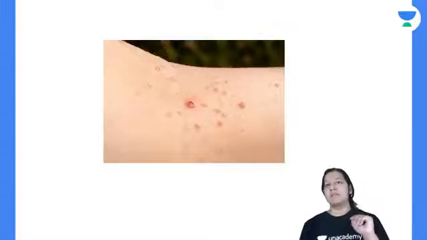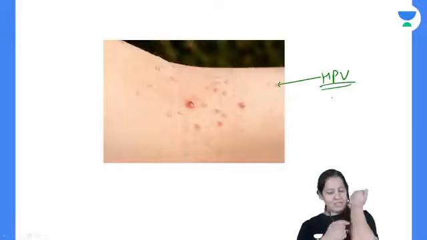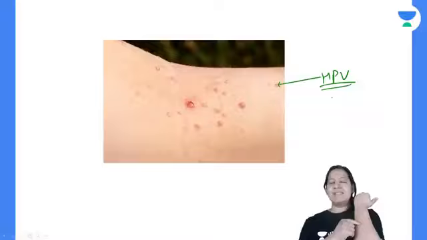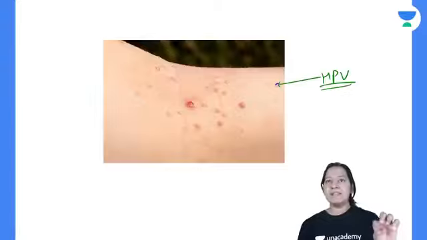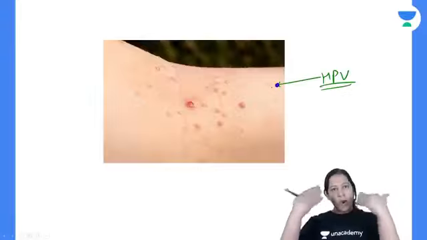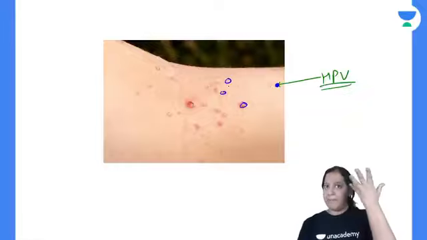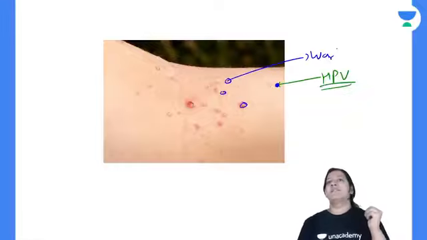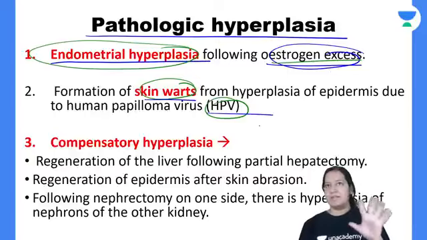Okay. So these are the skin warts. There is a virus known as HPV, that is human papilloma virus. If that virus enters the skin, just suppose it is entering any person's skin, it is a stress, and the cells of the skin will undergo hyperplasia. They will divide and form small nodules due to hyperplasia. These are known as warts. So the disease is known as warts, due to HPV. That is the thing. Have you got it?